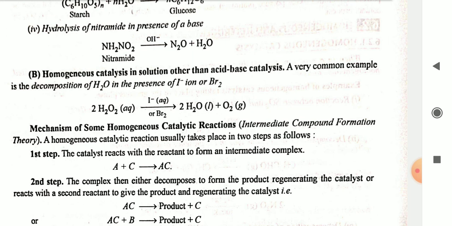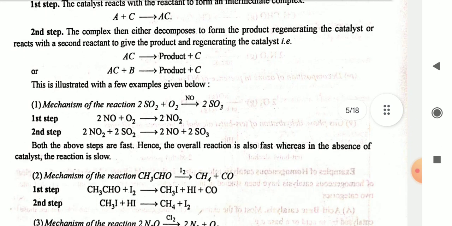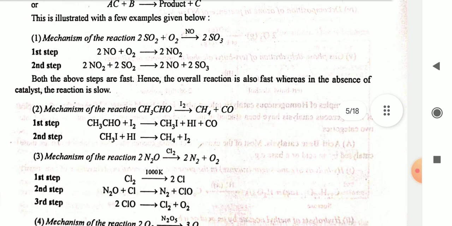Intermediate compound formation theory. A homogeneous catalytic reaction usually takes place in two steps as follows. First step, the catalyst reacts with the reactant to form an intermediate complex. A plus C gives AC. Second step, the complex then either decomposes to form the product regenerating the catalyst, or reacts with the second reactant to give the product and regenerating the catalyst. AC gives product plus C; AC plus B gives product plus C. This is illustrated with a few examples given below.